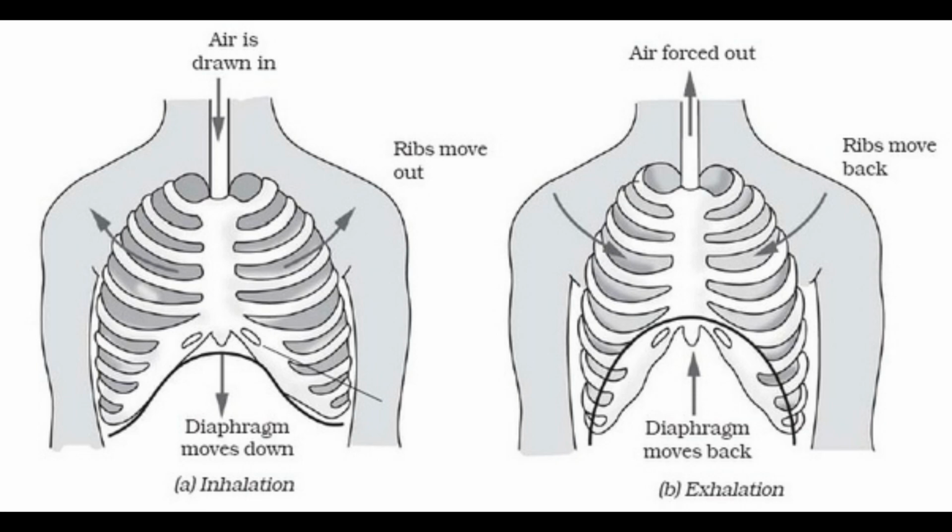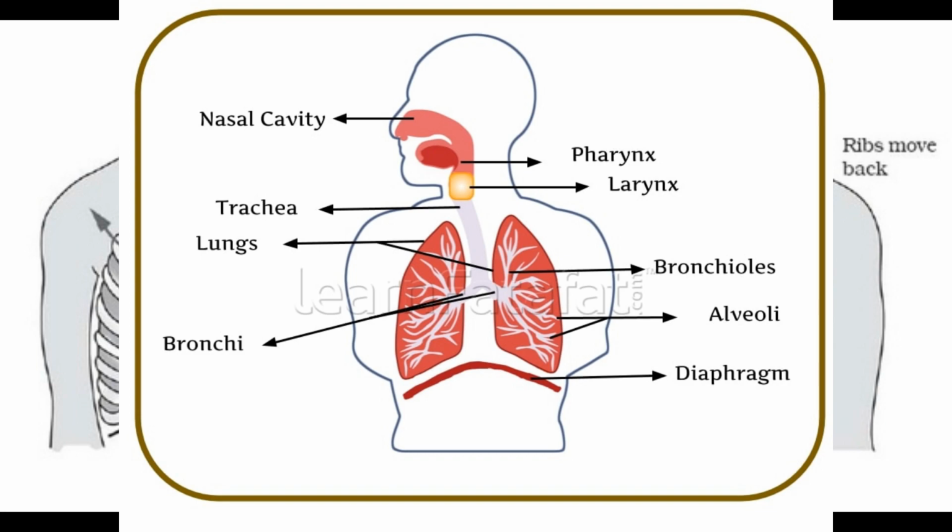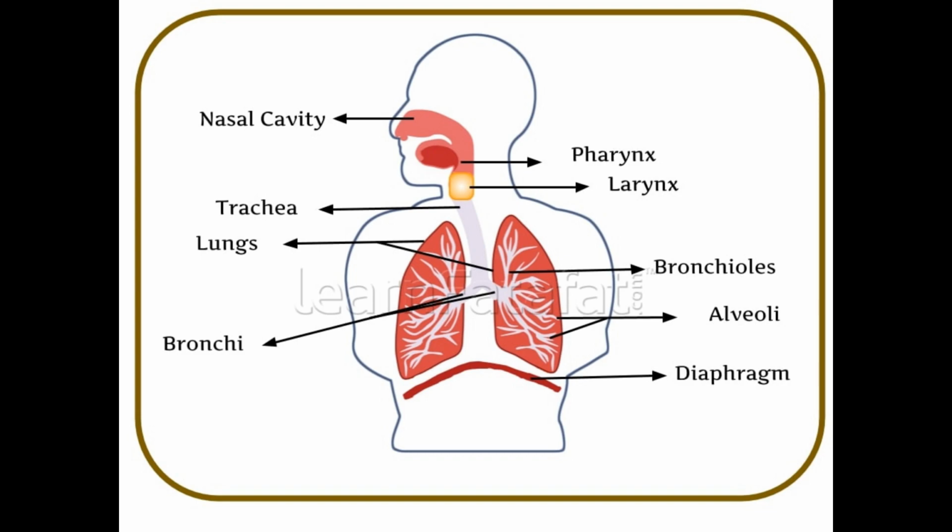Exchange of gases takes place at the alveoli. The inhaled air reaches the alveoli after passing through the trachea, bronchi and bronchioles. This air is rich in oxygen and contains very little carbon dioxide.